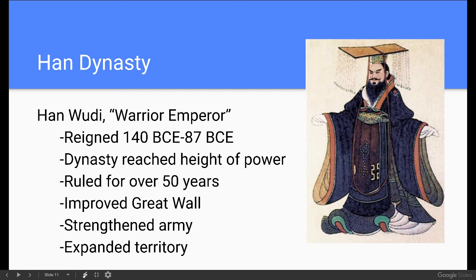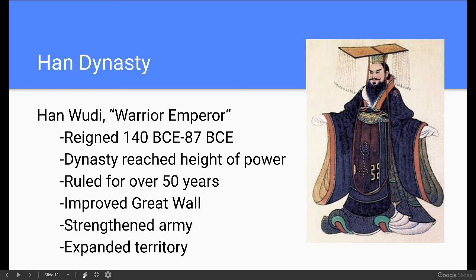All right. Now, one of the greatest emperors of the Han Dynasty was Han Wudi, known as the warrior emperor. He reigns the Han Dynasty from 140 BCE to 87 BCE. And this is the major consideration for the Han Dynasty as the height of the Han's power.